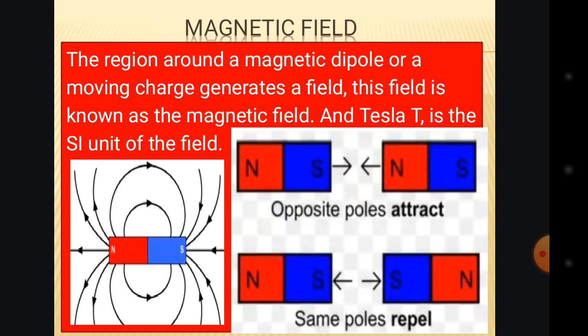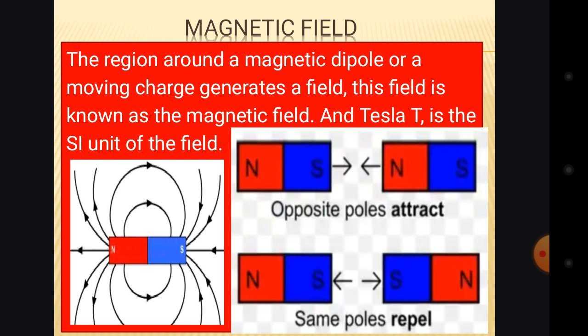Just like a male will attract a female, but a female will not attract a female. But if you interchange them, then you will see there is an attraction between them, just like the magnet.